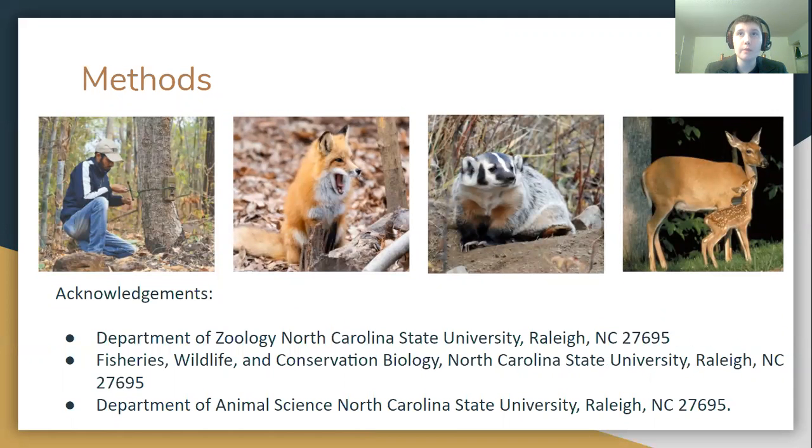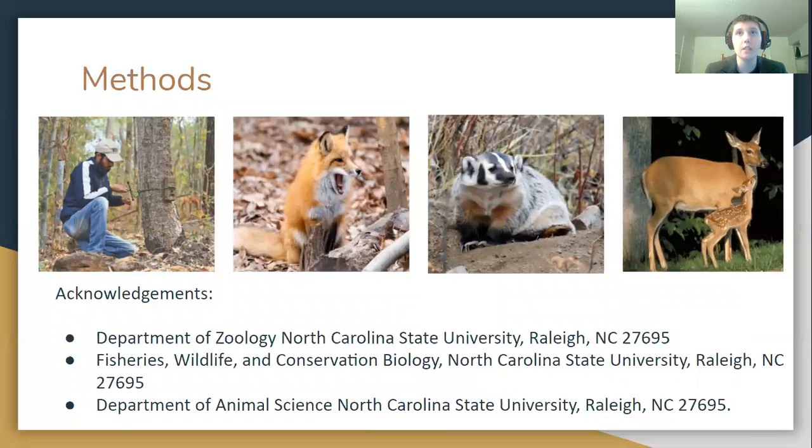To carry out our experiment, we used animal occurrence data from the 2019 Snapshot USA Mammal Survey, which looks to document the abundance and occurrence of animals across the United States. This used 1,513 camera trap sites in 107 sub-projects that were located across the continental USA. We then compared the measure of cumulative gross primary product to the relative abundance of mammals, which we broke down into the groups of carnivores, omnivores, and herbivores.